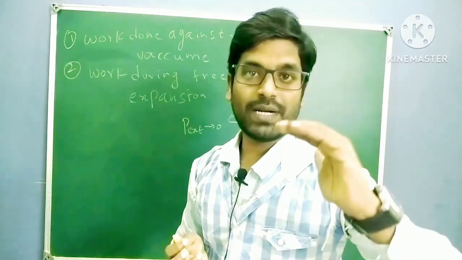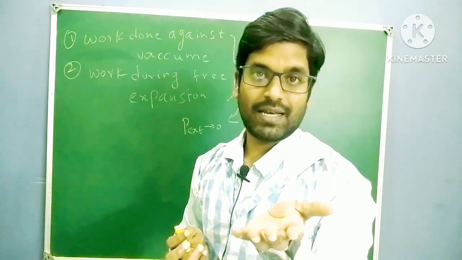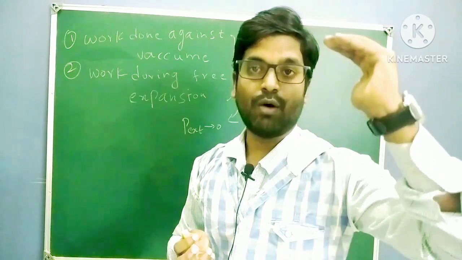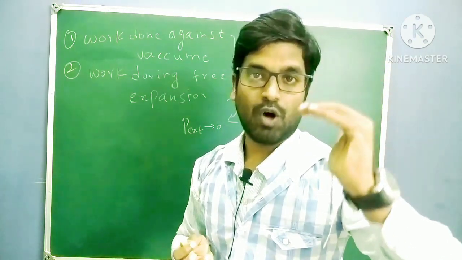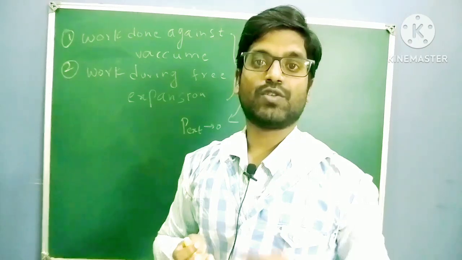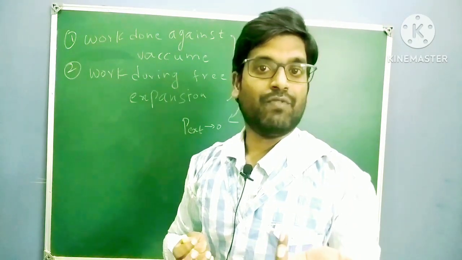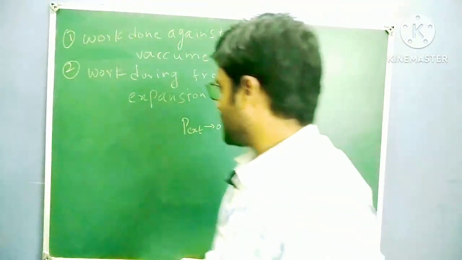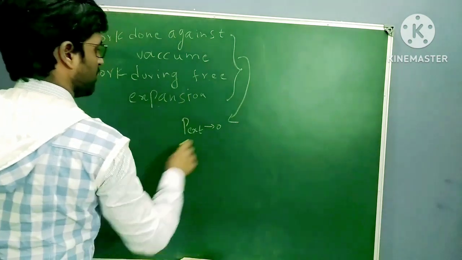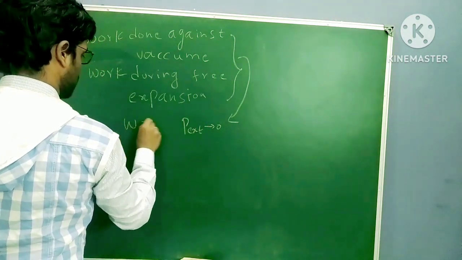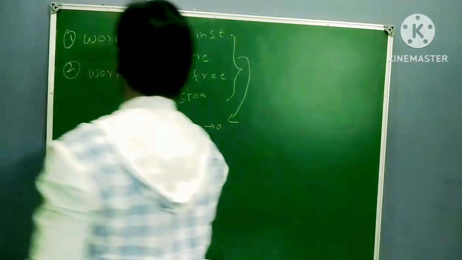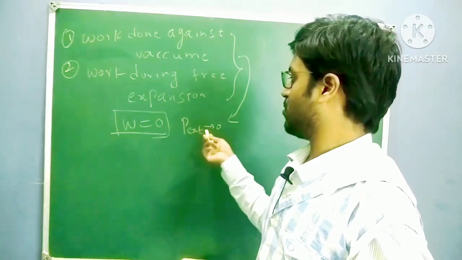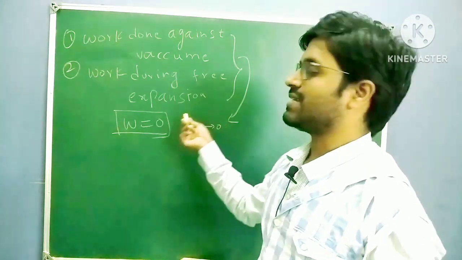So whenever external pressure is not there, work will not happen, so work is 0. In both of these cases, when external pressure is 0, W equal to 0. Very important point: work done against vacuum and work done during free expansion, W equal to 0, because external pressure tends to 0.